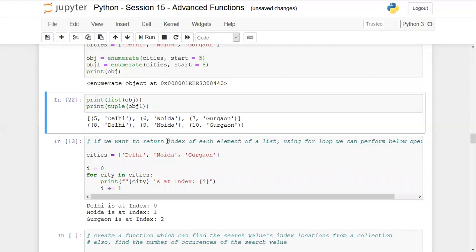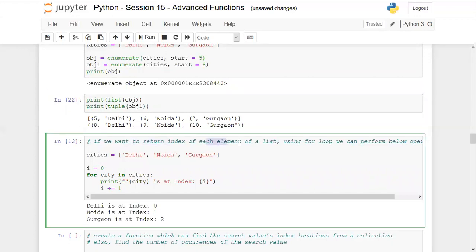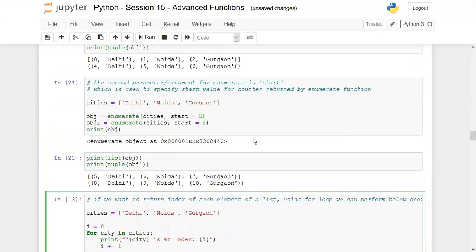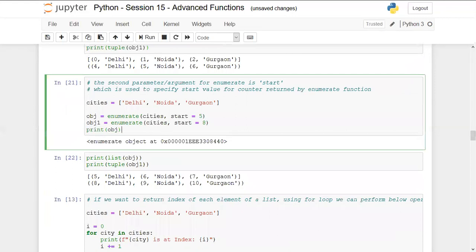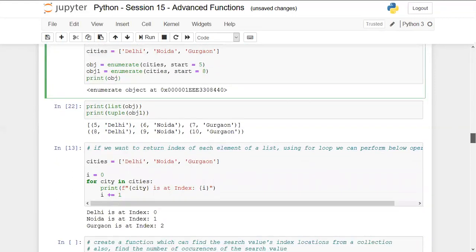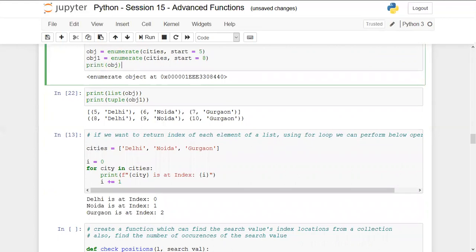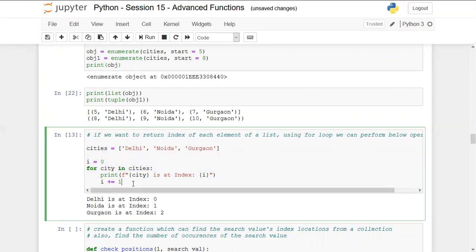Now, if we want to return the index of each element for a list, using a for loop, we can perform the below operation. What we have done till now, we have not used a for loop. We are just creating the list or tuple out of an enumerate object. But actually, the enumerate object helps us to run the for loop, as in the example I took previously. Here we are manually calculating the counter and incrementing it based on the iterations. However, we can directly fetch the index from cities. Let's see how.